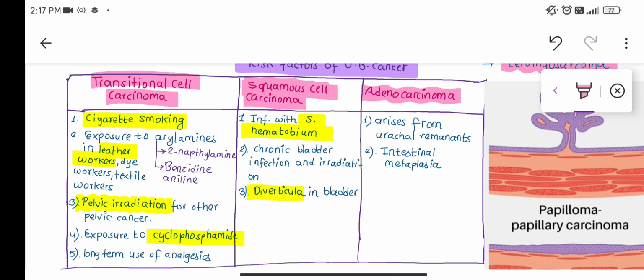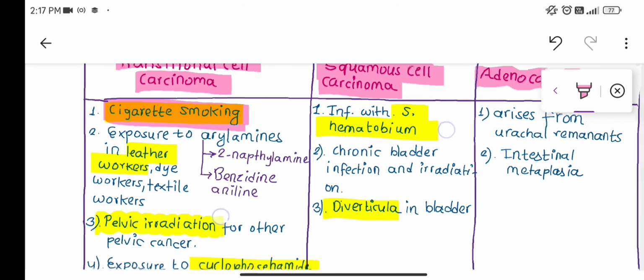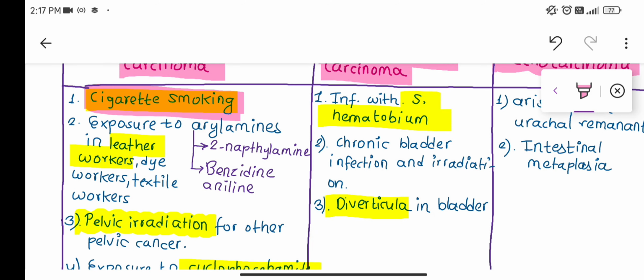Now transitional cell carcinoma. There is a high chance of developing transitional cell carcinoma in a person who is fond of cigarettes. Cigarette smoking is the most important risk factor. Others include exposure to aryl amines like 2-naphthylamine, benzidine, and aniline. These aryl amines are mostly found with leather workers, dye workers, and textile workers, who are more exposed to them.